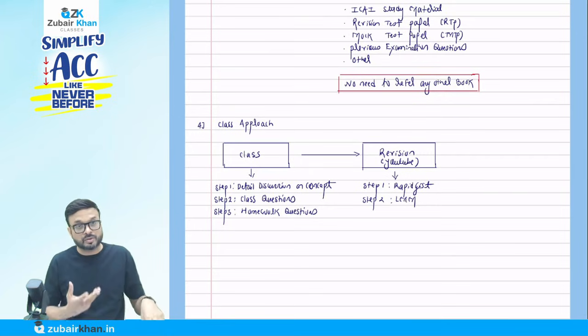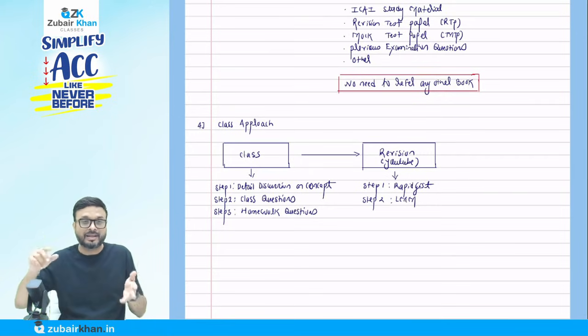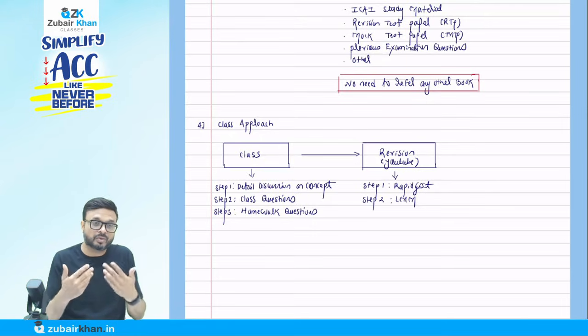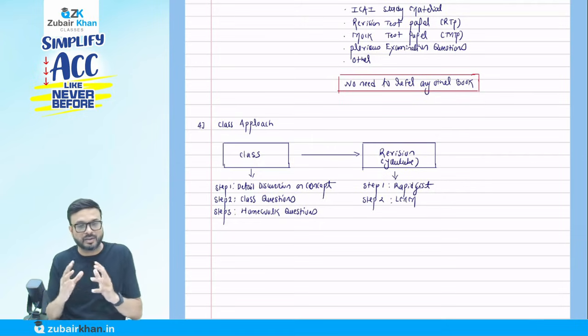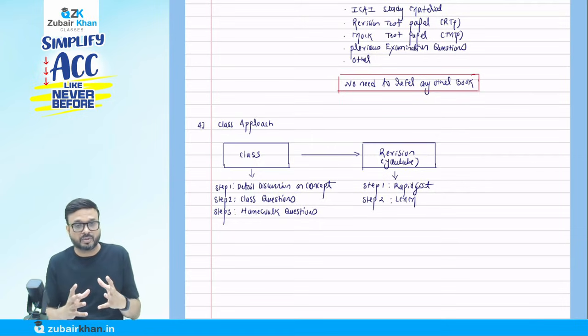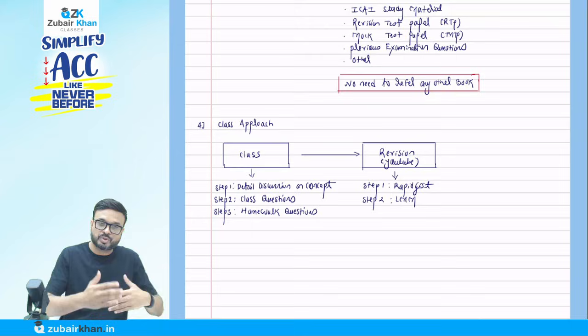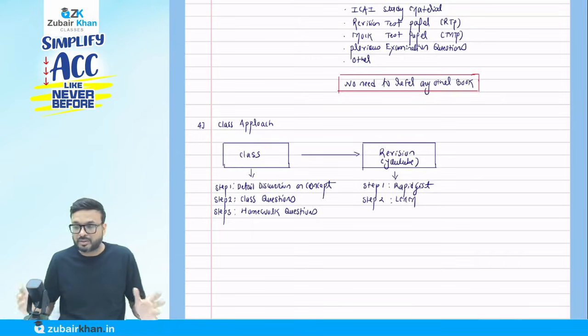Why I'm telling you this: sometimes you don't write it down that day, and then a student sends me a message after 3 or 4 months. I don't know which batch you're talking about, because the book keeps changing every year. I update the book every year, and all the 3 attempts' questions are updated. So the numbers keep changing, and I don't know which batch you're from.